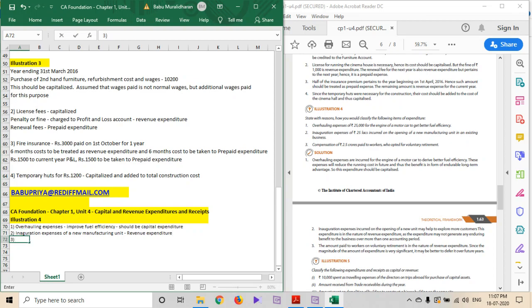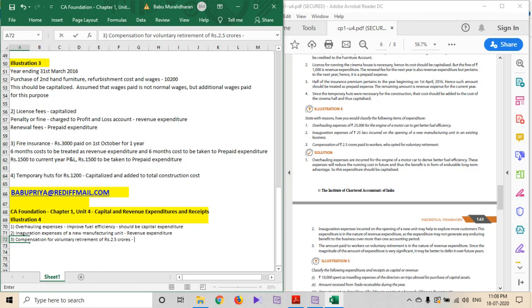Third one, compensation of rupees 2.5 crores paid to workers who opted for voluntary retirement. Amount again is very high, but it is in the nature of salary.